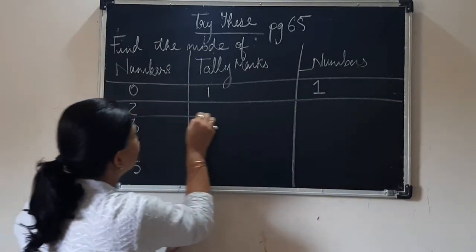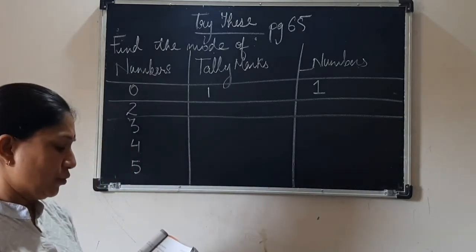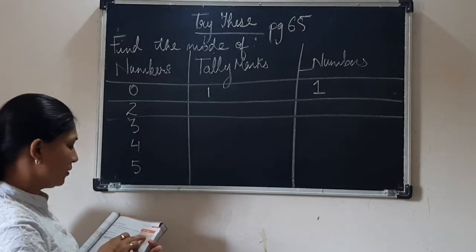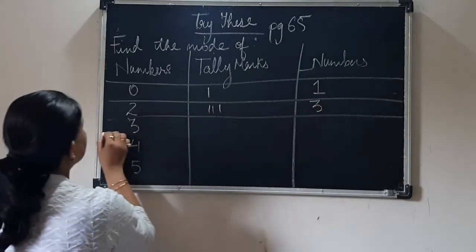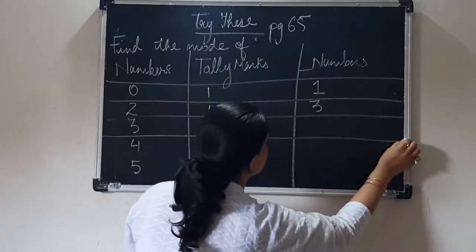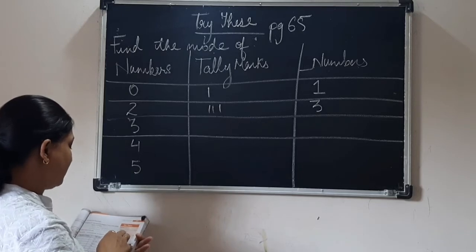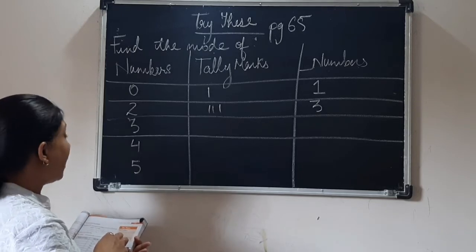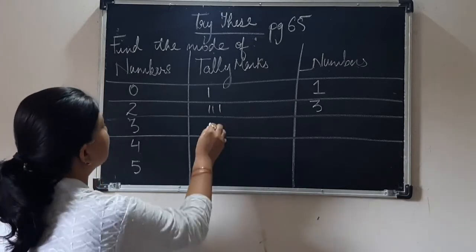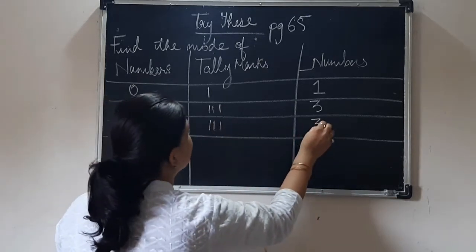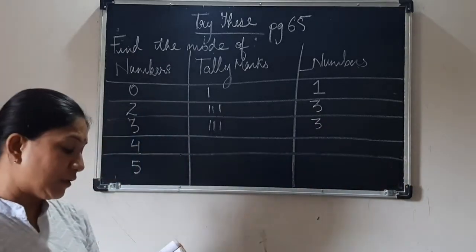Now check for 2. For 2, I can see 1, 2, 3. Correct? 1, 2 and 3. Here I have 3 numbers which are repeating, that is 2 is repeating 3 times. Then count how many times 3 is repeating. 1, 2, 3. This is also repeating 3 times. Now count 4.